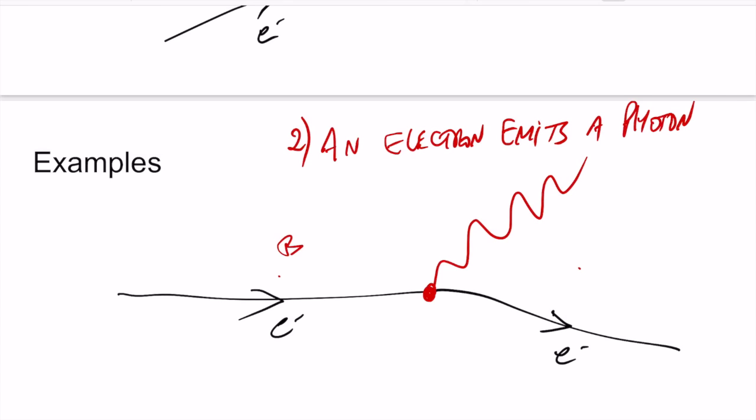This is before. This is after. So this interaction is possible if the quantum numbers are conserved. For example, baryon number here is 0 and here is 0, so it's okay. Lepton number is 1 and here is 1, so it's okay. Charge -1, it's okay. So these laws of conservation give us interactions that are possible.